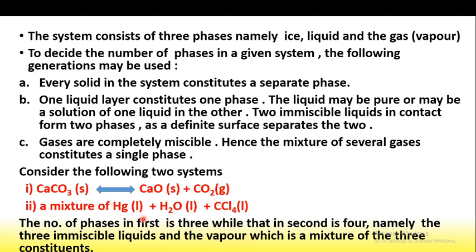So these are the two examples. From these examples we can find out the number of phases present by using 3 rules, that is for solid, for liquid and for gas.